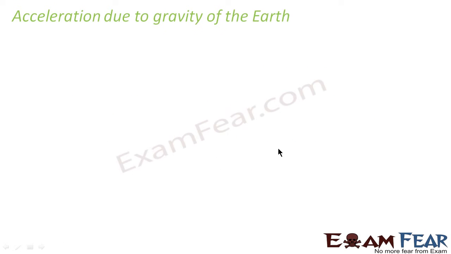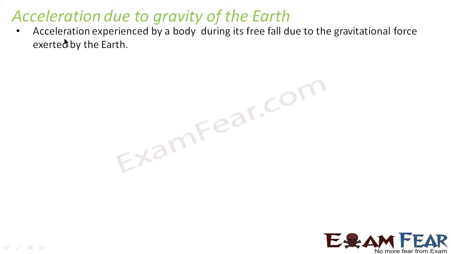We'll study acceleration due to gravity of the earth. Till now we studied the universal law of gravitation. So the next topic is acceleration due to gravity of the earth. What is this? It is the acceleration experienced by a body during its free fall due to the gravitational force exerted by the earth.